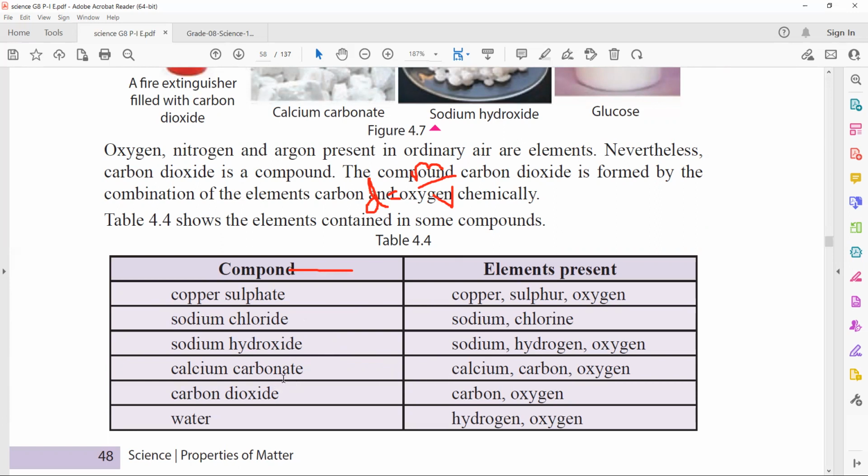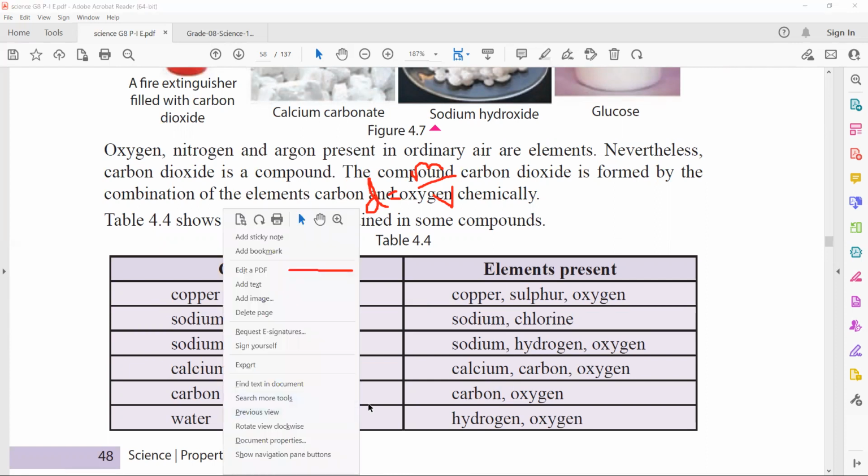And calcium carbonate means calcium and CO3 2 minus. Carbonate means CO3 2 minus. So calcium carbonate is CaCO3. I will tell you the chemical formula so that you can easily identify the elements present in each compound. So calcium, carbon, and oxygen. Water is simply H2O, so we have hydrogen and oxygen: 2 hydrogen and 1 oxygen.